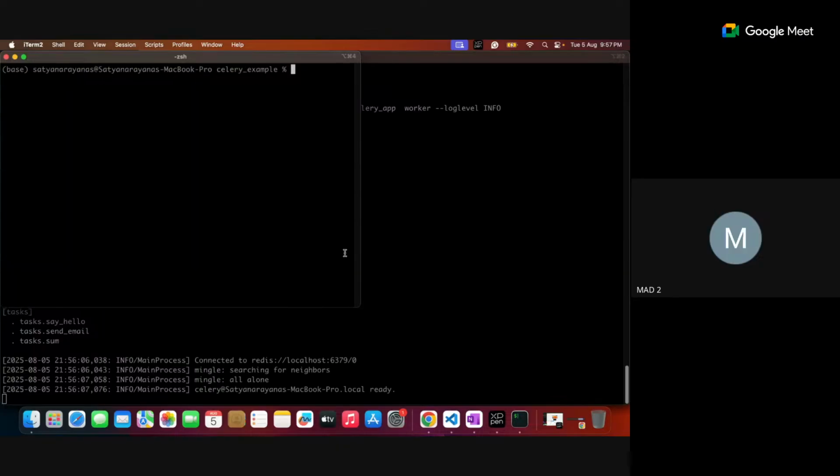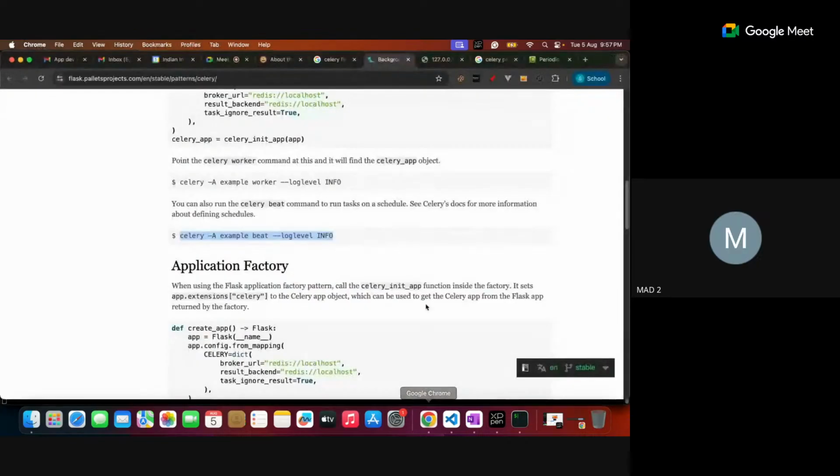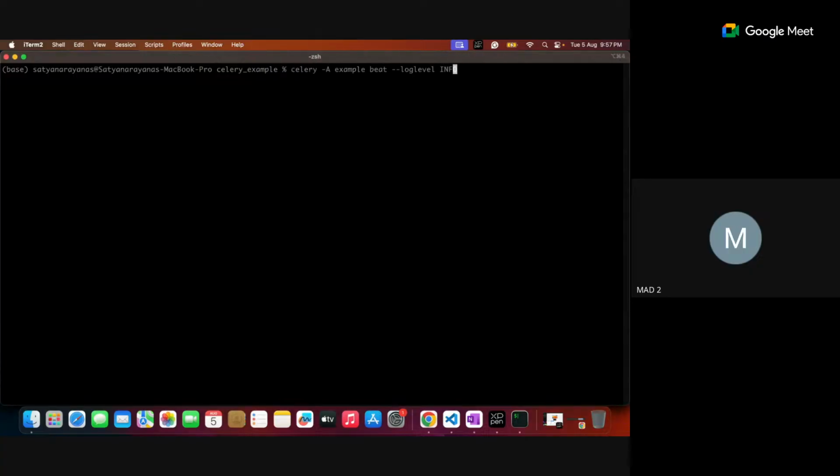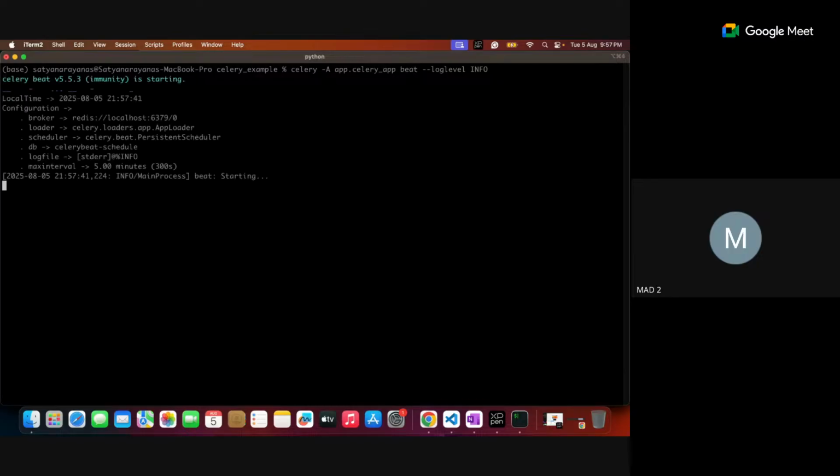So here I can start my Celery beat. The command for Celery beat is this, except we specify my particular app name, which is app.celery app. See, here there is a worker, and here the beat. So let's start this one.